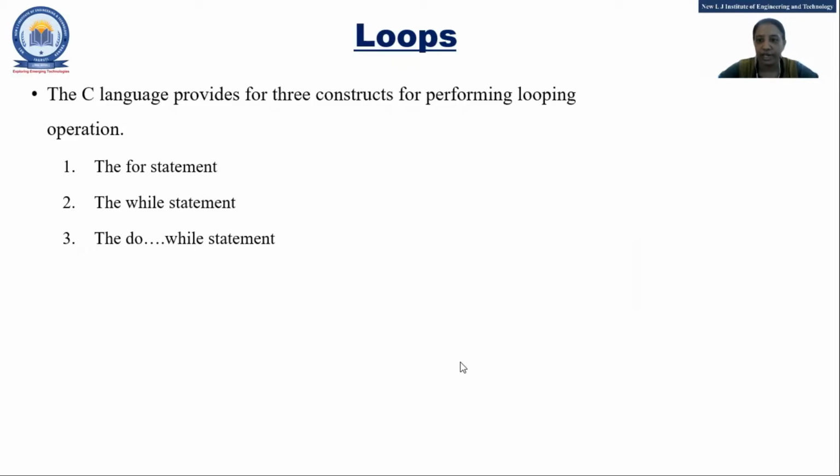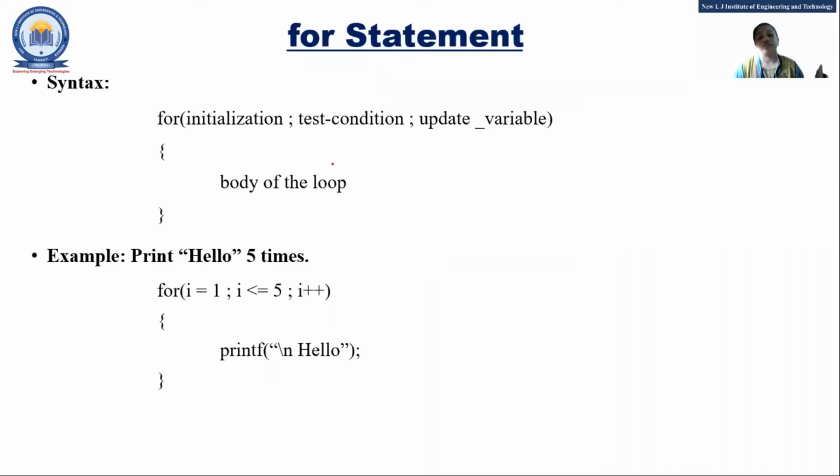To implement a loop concept in C, there are 3 statements provided to you: the for statement, while statement, and do while statement. So first we'll start with what? The for statement. Clear? So first, the syntax.